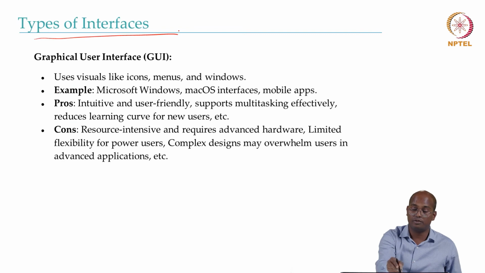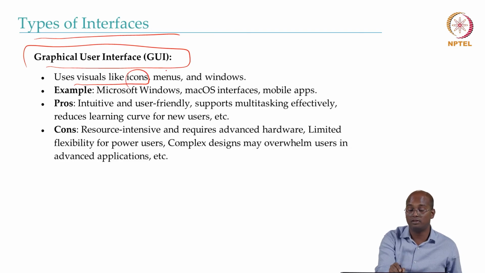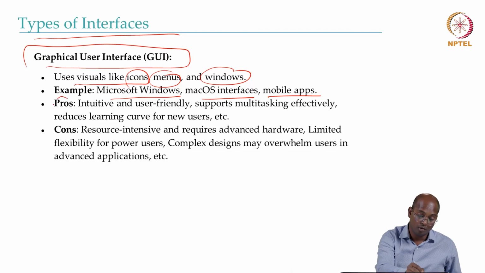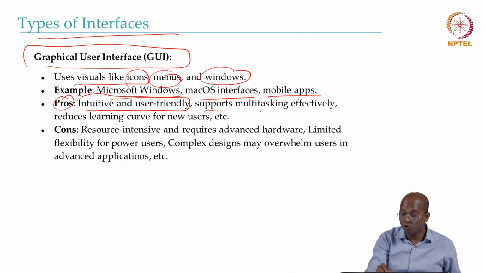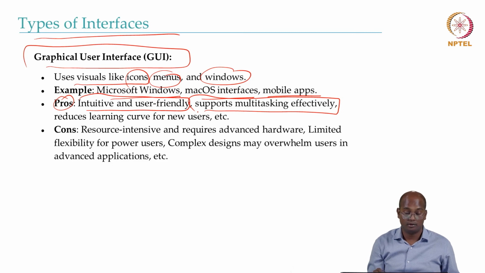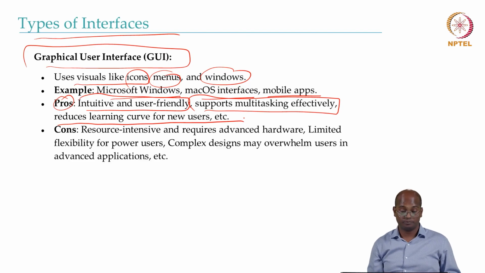So there are several types of interfaces. GUI, which has probably changed the fortune of Apple. The graphical user interface uses visuals like icons, menus, windows, and so on. For example, Microsoft Windows, the Mac OS interface, mobile apps, and so on. Pros: intuitive and user friendly because you can visualize, you can see. It supports multitasking effectively, so you can perform multiple things and get them done. It reduces the learning curve for new users because they can see what is happening.